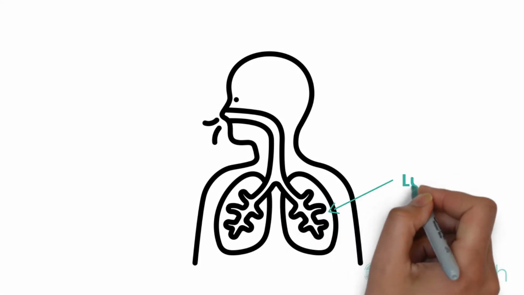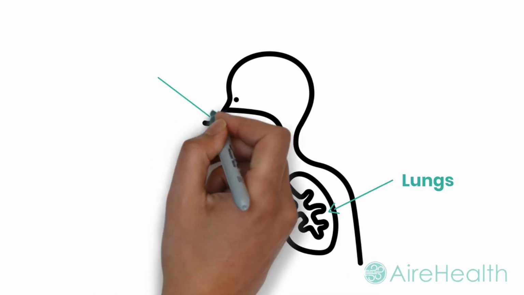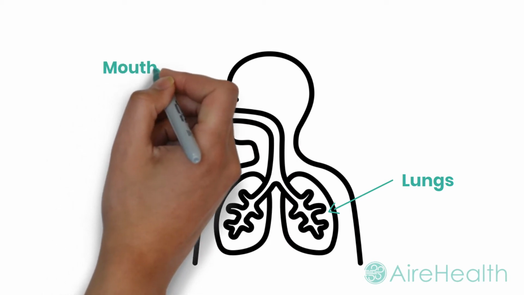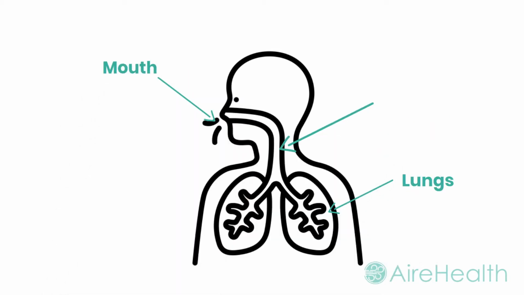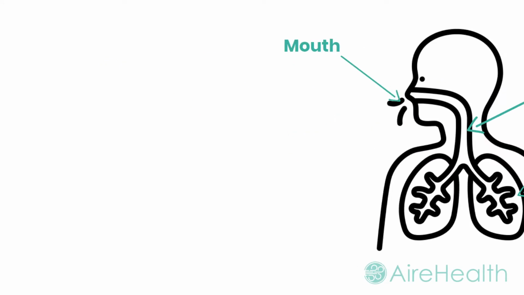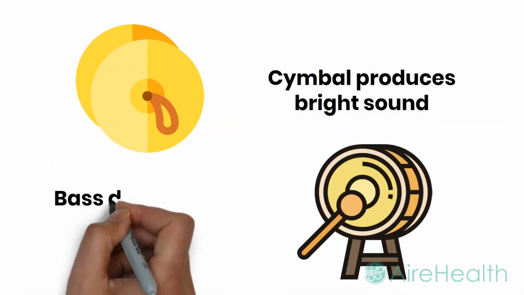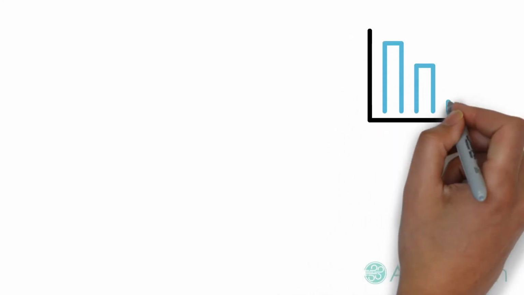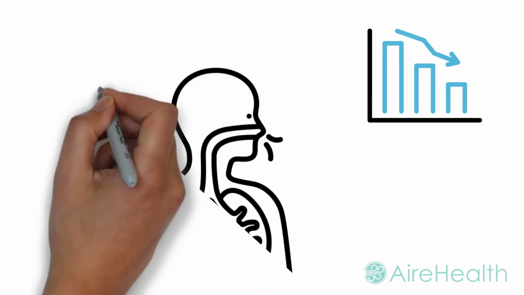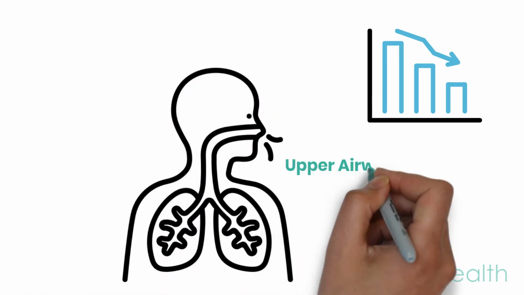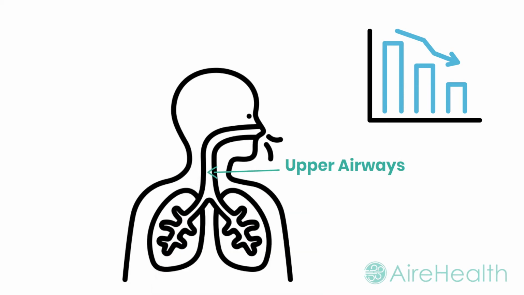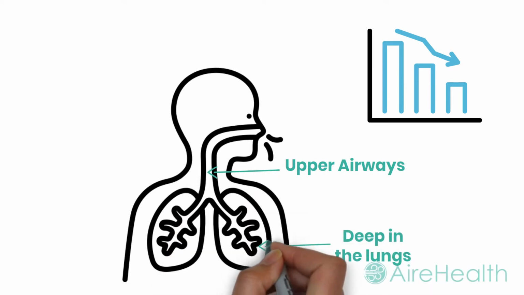For a given sound, we can distinguish if it's coming from the lungs or from the mouth or vocal cords. We do this by looking at the brightness of the sound. In a drum kit, a cymbal is a very bright sound, in contrast to a bass drum with a dull sound. A sound becomes less bright by its journey through the lungs. Through analysis, we can tell if a sound originated near our device on the mouth or upper airway, or further away from our device, deep in the lungs.